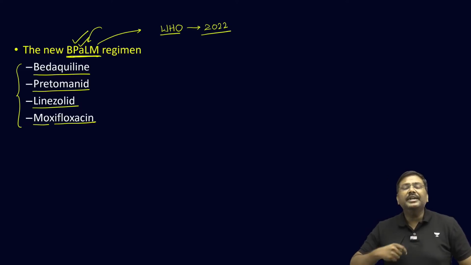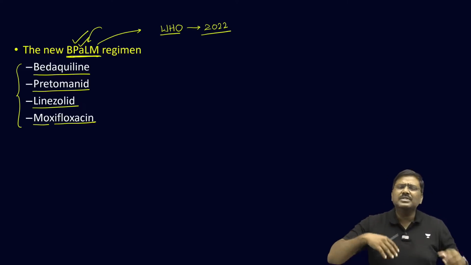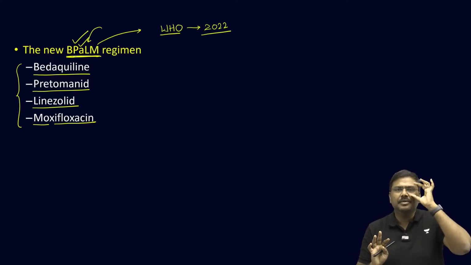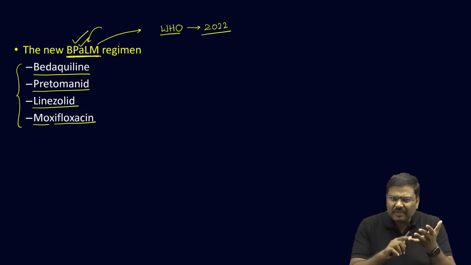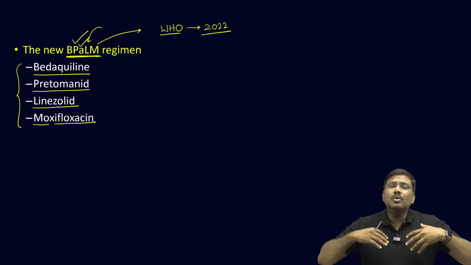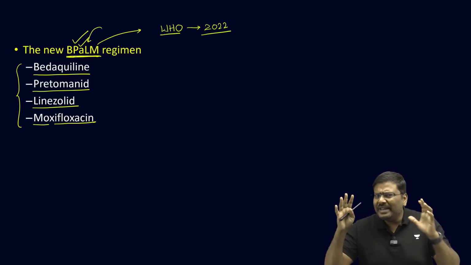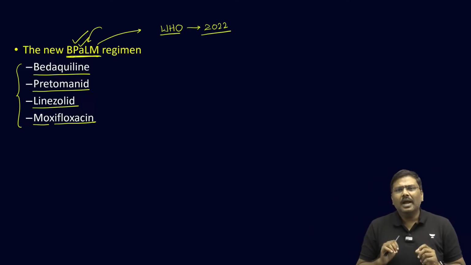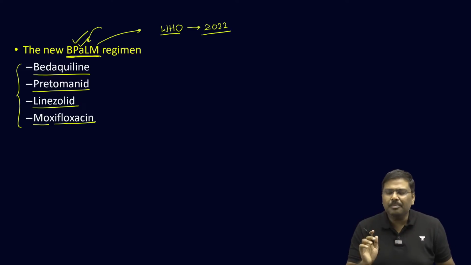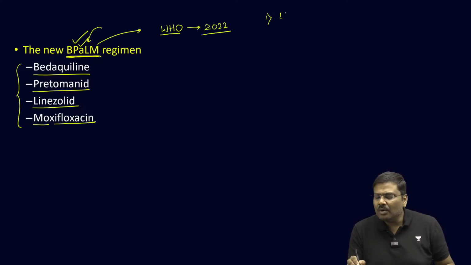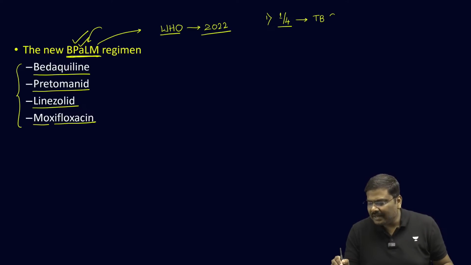Now, what are the important points? Listen to me carefully. Point number 1, India houses around 1/4 of the total number of TB cases around the world, according to WHO reports.